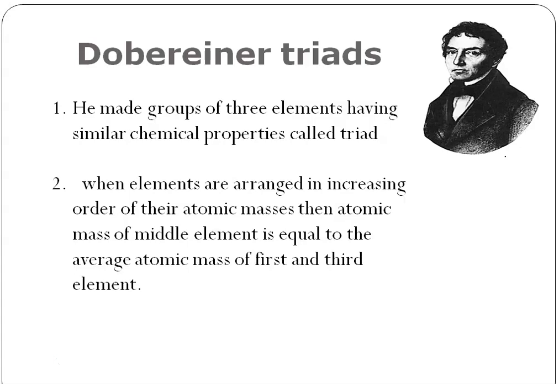Thirty plus elements were known during the period of Dobereiner. This is the name of the guy: Dobereiner.